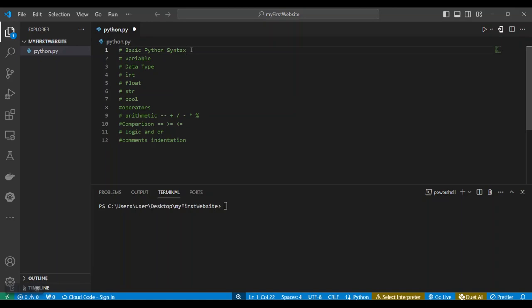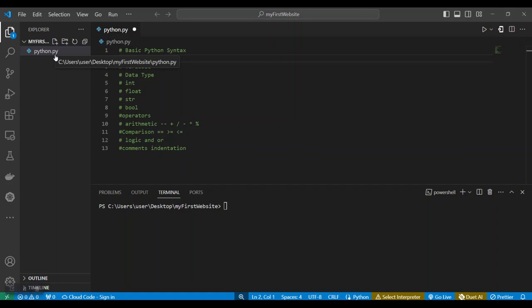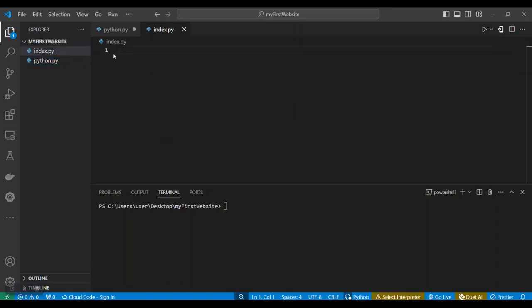So in this tutorial, we are going to cover the entirety of basic Python syntax, and how it is written, and how we can actually write Python to make sure that our system understands that this is Python. So the first thing to make sure that the system understands that you are trying to run a Python program is to make sure that your files are actually named with the .py extension. So if you come here, we can create a new file and we can call this index.py. So once we actually put the .py, the icon here actually changes to Python icons too, because the system now understands that we are working with a Python file, right?